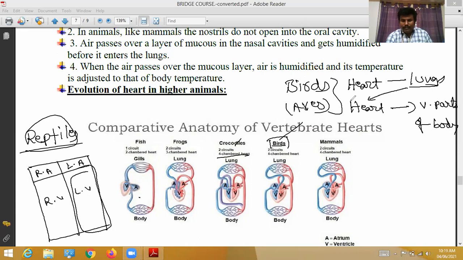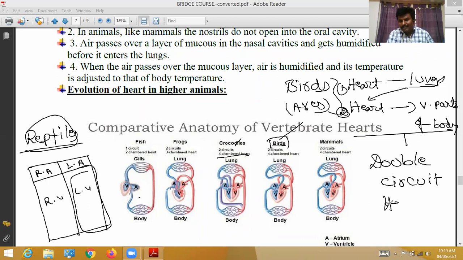Okay, so from the heart, the blood is circulated out two times. First time to the lungs, second time from the heart to various body parts. That's why this kind of heart is called a double circuit heart. This kind of system is called a double circuit circulatory system. This is an important definition in first PUC.